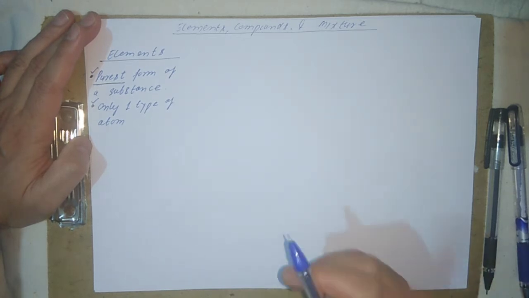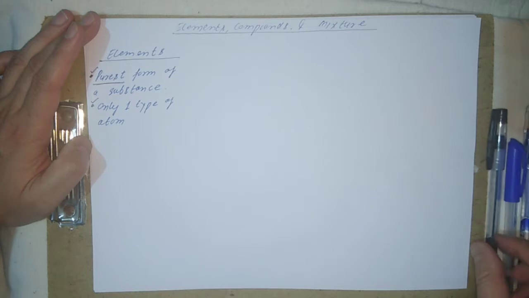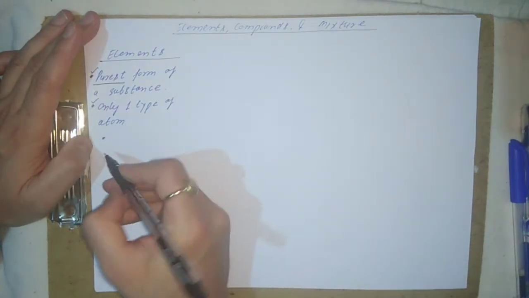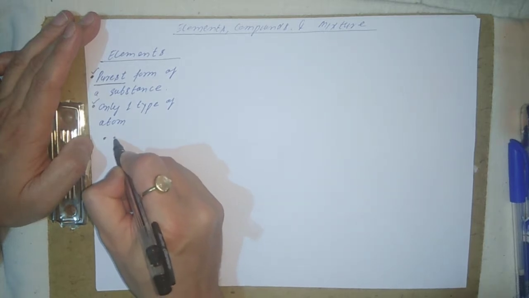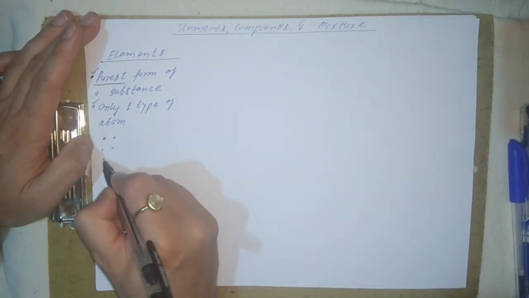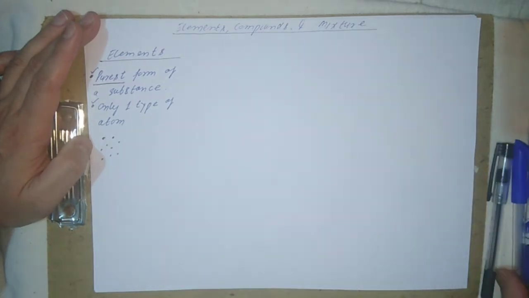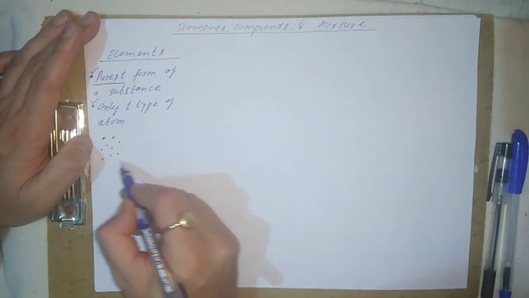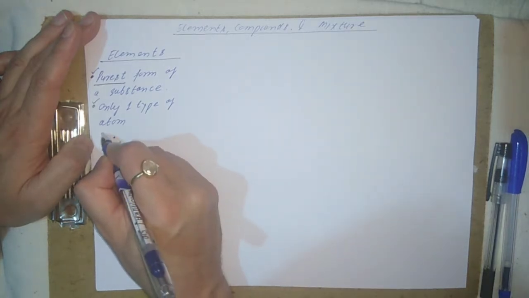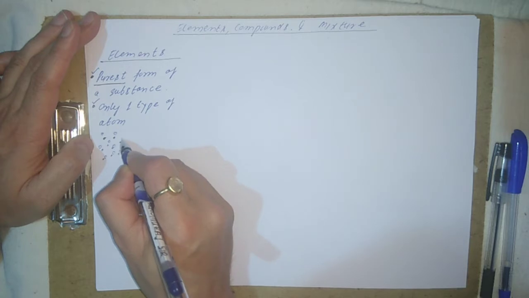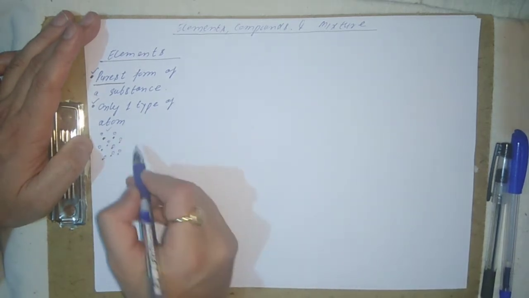For example, if I take an element like oxygen, and this is a substance where all these atoms are of oxygen only, so this is an element.